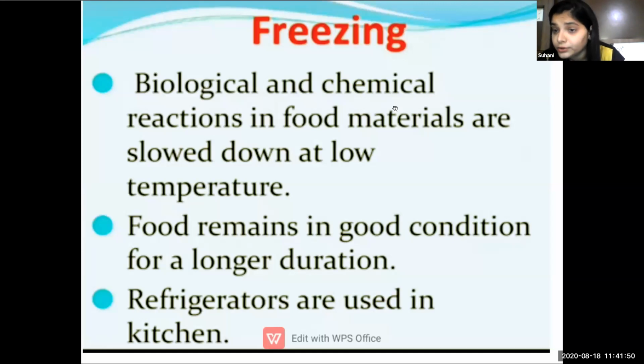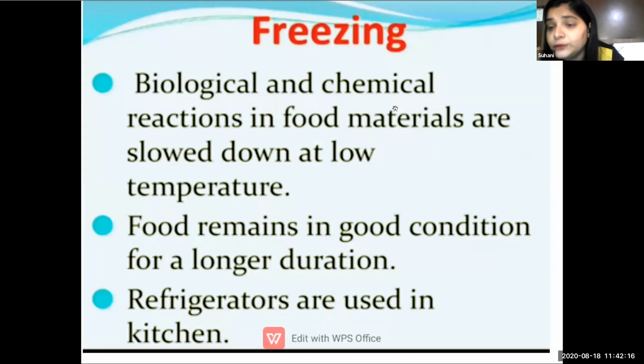And the second point is, food remains in good condition for a longer duration. Also, if we have made something for dinner and some is left over, we can keep it in the refrigerator and use it the next day. If rice is left, we can make fried rice. If gravy is left, we can use it with rice. Our mothers also do it like this. And refrigerators are specially used in the kitchen.